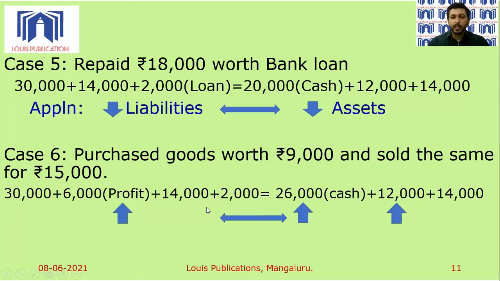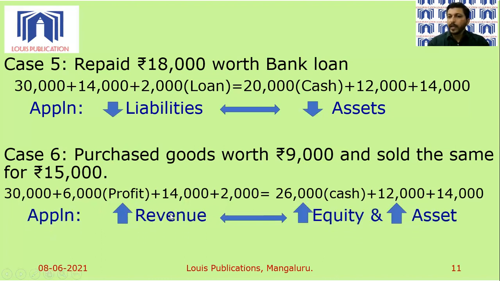Now, what is the application? Remember, this is revenue. Revenue is 15,000. Expenses is 9,000. And revenue minus expenses gives you profit. And remember that the net revenue that we are talking about, that is revenue minus expenses, is going to increase the equity also.